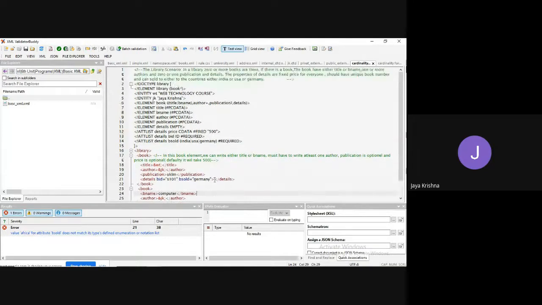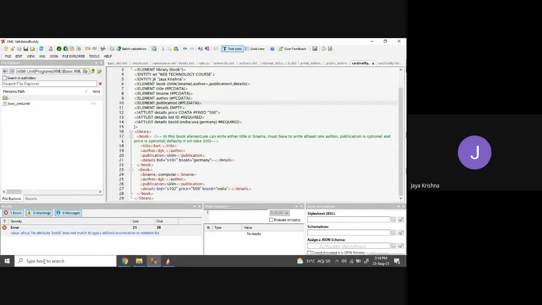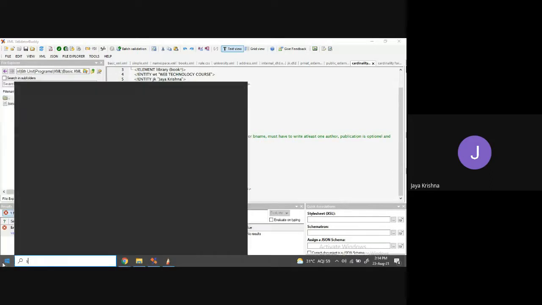Okay, fine. So like this, we need to create a DTD for a particular requirement, so that whatever data we are getting from the user should match the given details. Yes, guys. And now I will show the output.